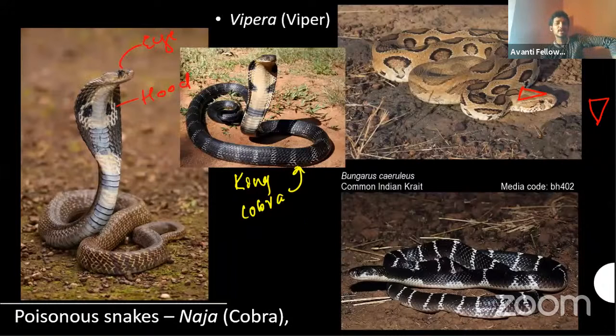Okay, so king cobra is the largest snake. You can find it in the Indian region. It can grow to several meters, more than 20-25 meters. Sorry, 20-25 feet. Okay, so these are so long and so large also. In India, I'm telling you, these are the largest poisonous snakes also.